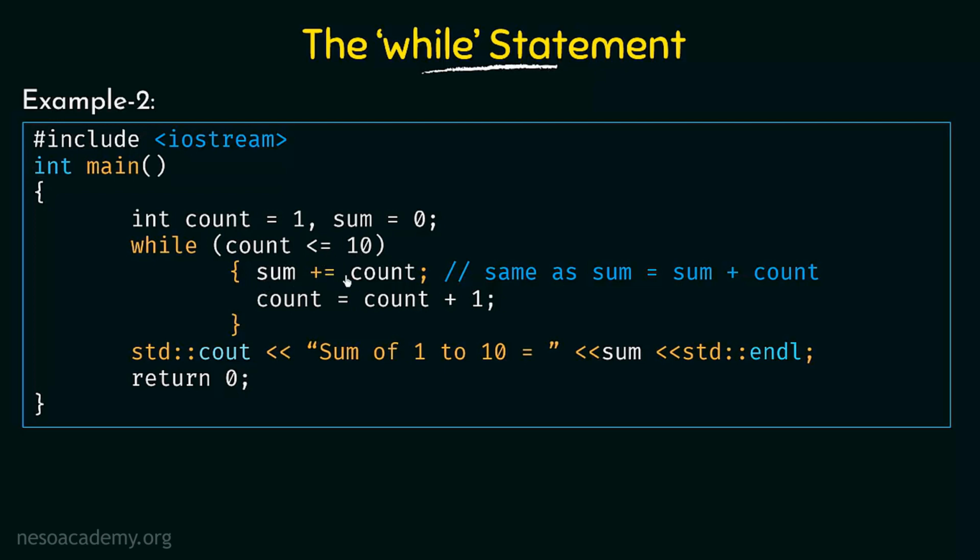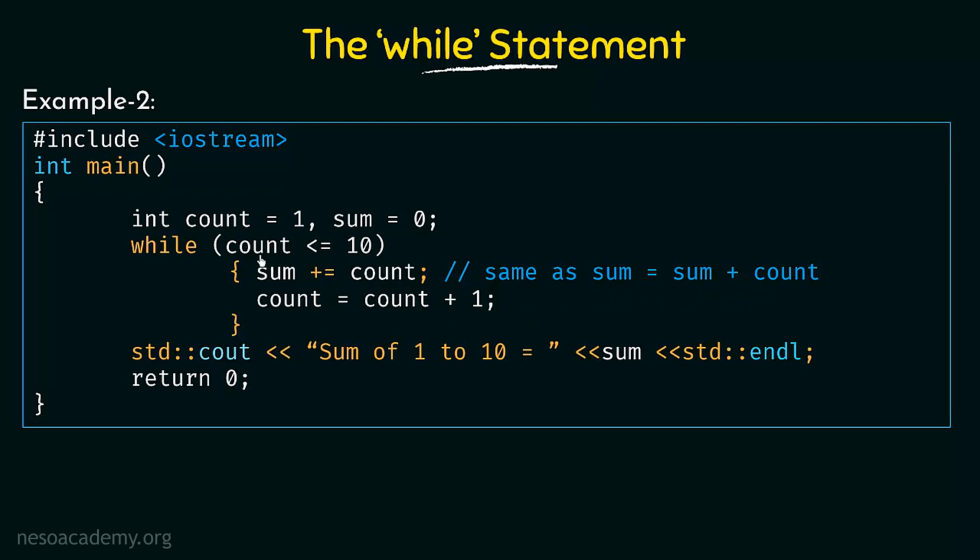So it will execute this statement again, which means sum equal to sum plus count. What was the initial value of sum? In the previous iteration, the value of sum was equal to 1. So sum is equal to sum which is 1 plus count. What is the new value of count? It is 2. So 1 plus 2, it will become 3. So the new value of sum is now equal to 3. It will be stored in sum.